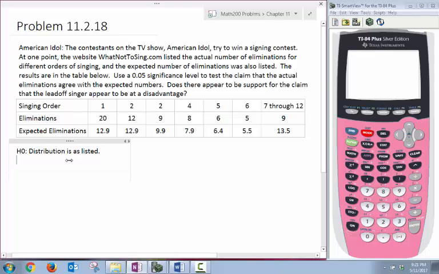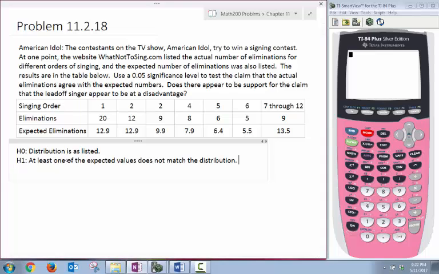Our alternative hypothesis is that this distribution is not true, which means at least one of the expected values doesn't match.